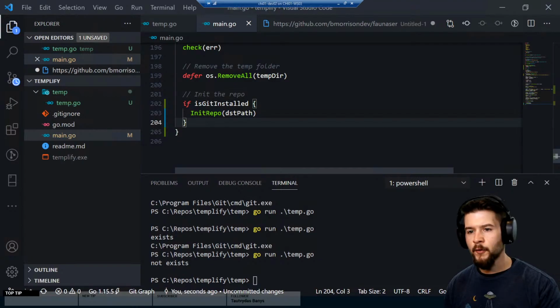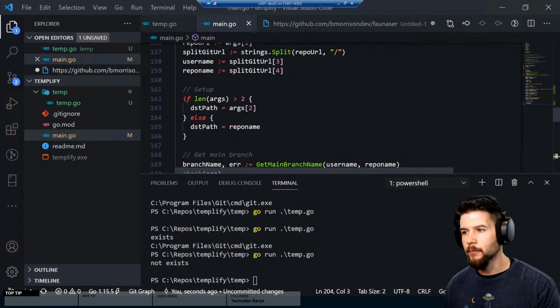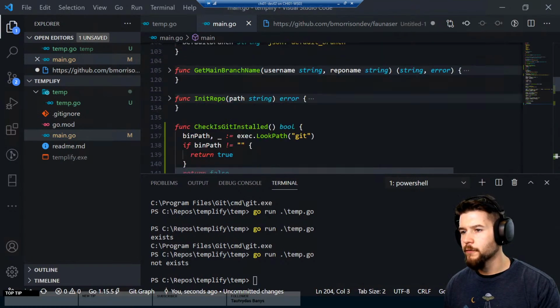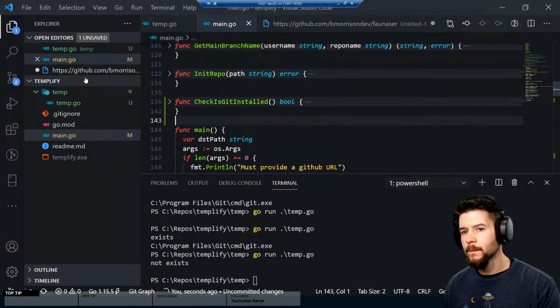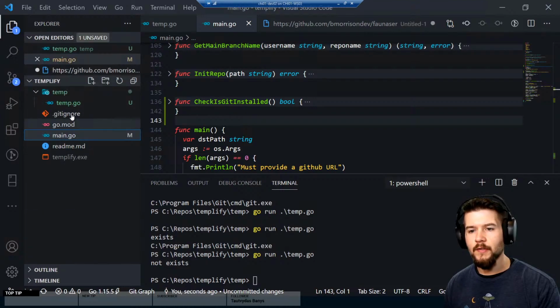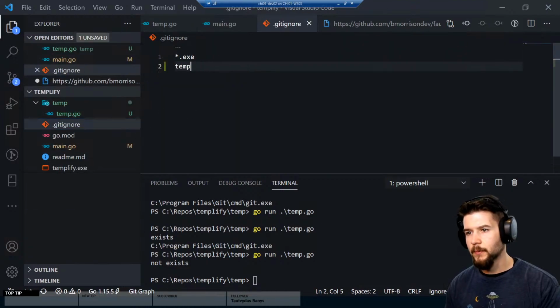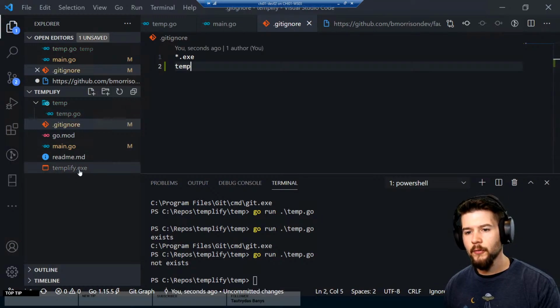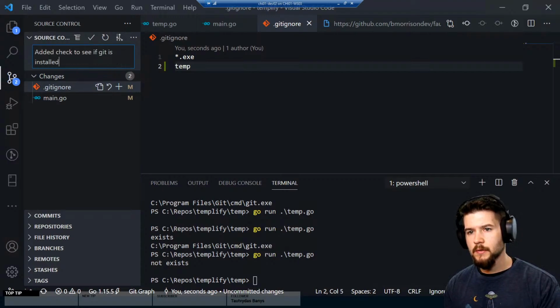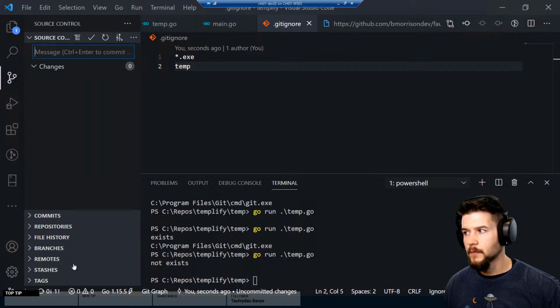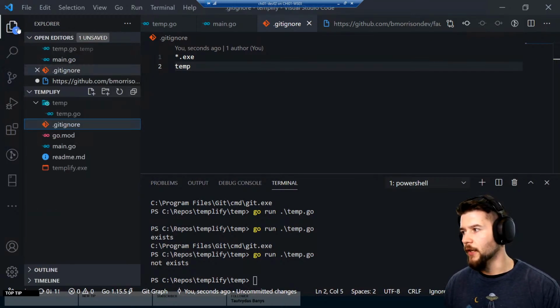Okay, so this is, I guess, our first fix. We're handling that potential case where Git is not installed. So I'm going to make a commit here now. We're also going to exclude everything in the temp file. So on my .gitignore, I'm going to add temp, and that should exclude those. Okay, cool. So let's say "added check to see if Git is installed," and go ahead and commit that. So there's our first task kind of done.